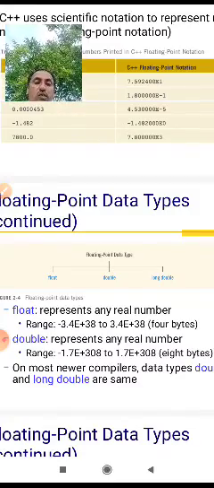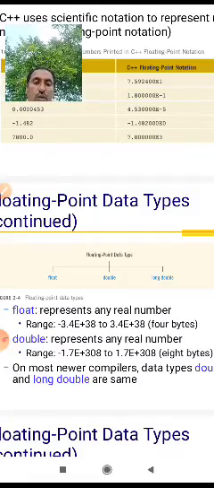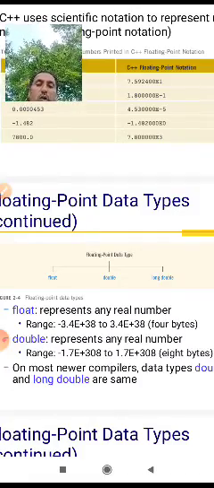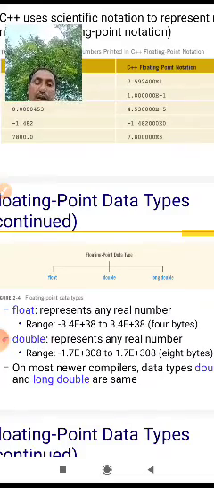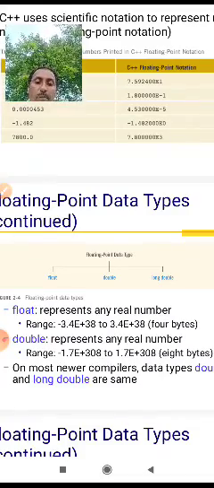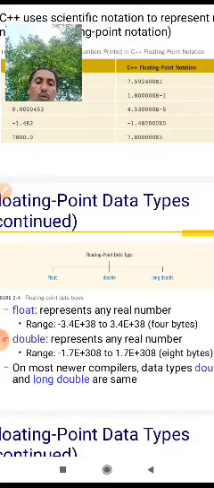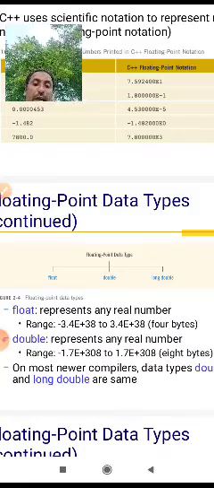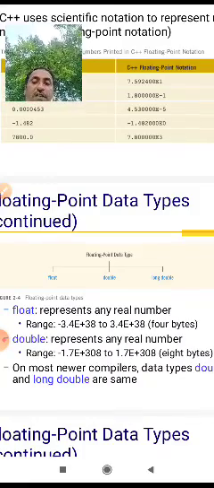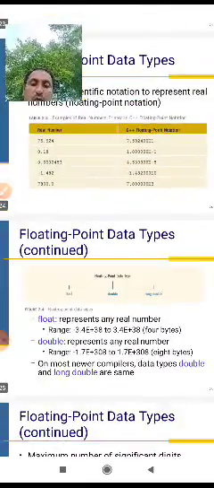Double represents any real number in the range minus 1.7e plus 308 to 1.7e plus 308, using 8 bytes. This is the data range we can store.